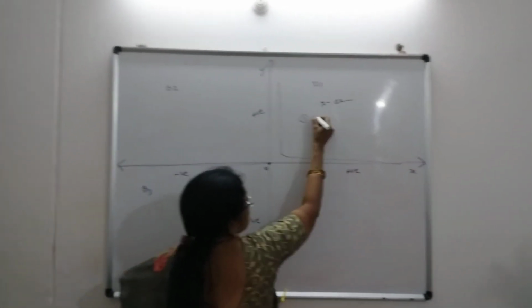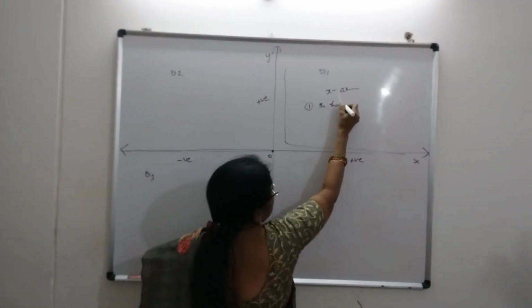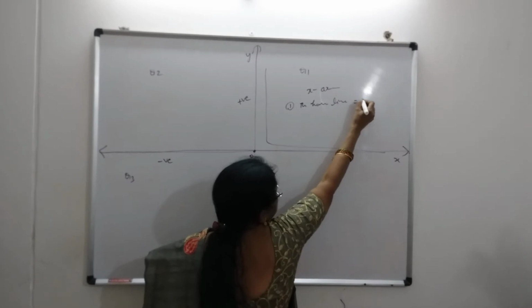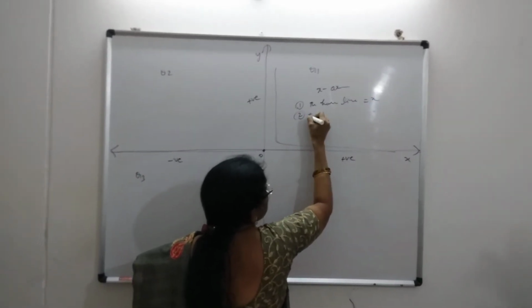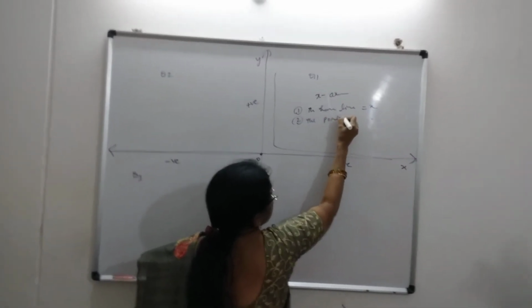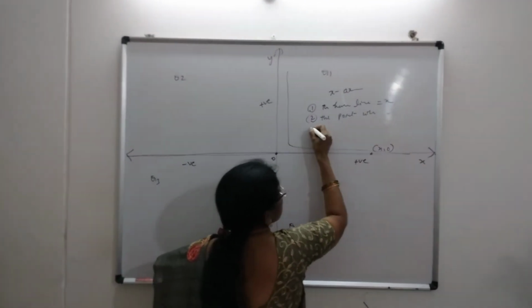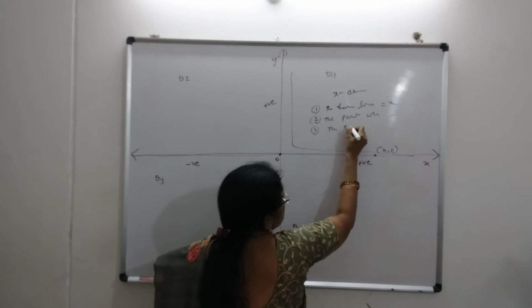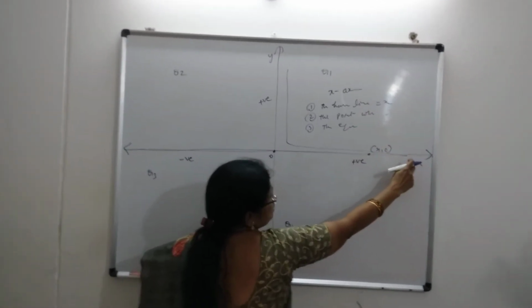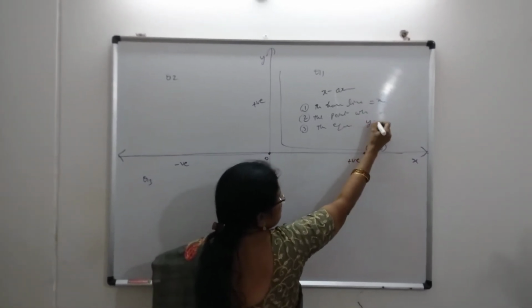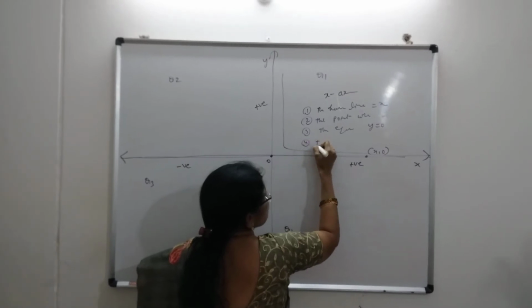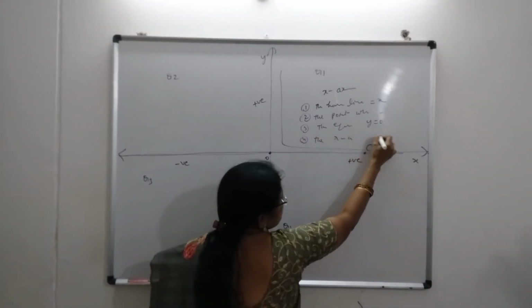So the first one is that the horizontal line represents the x-axis. Second, the point which lies on the x-axis is (x, 0). Third, the equation of the x-axis is y equal to 0. Fourth, the slope of the x-axis is 0.